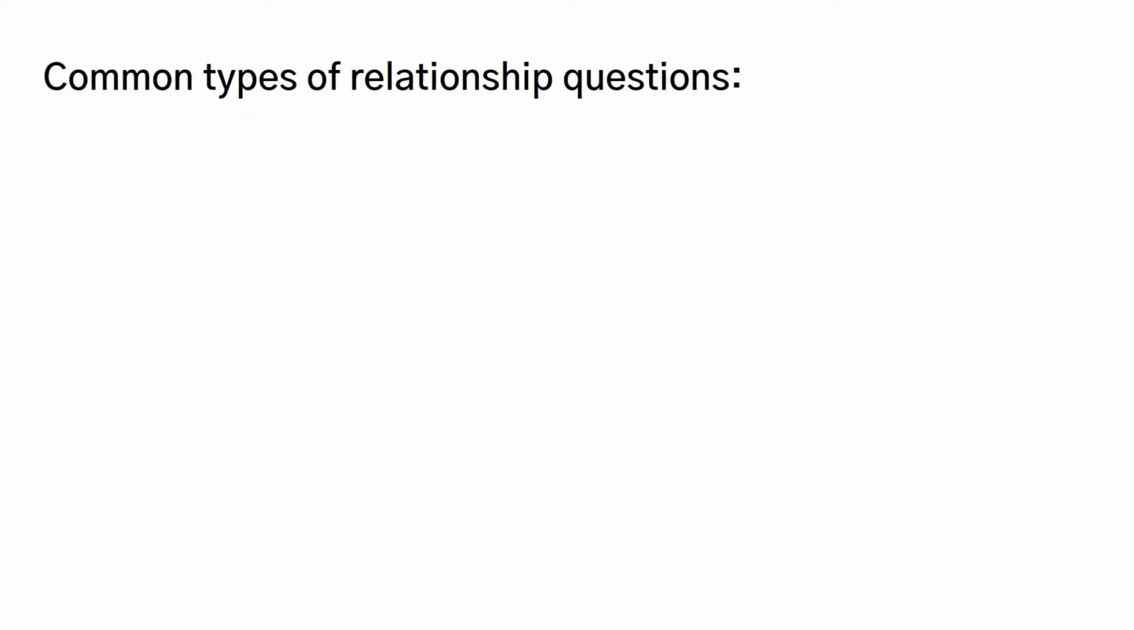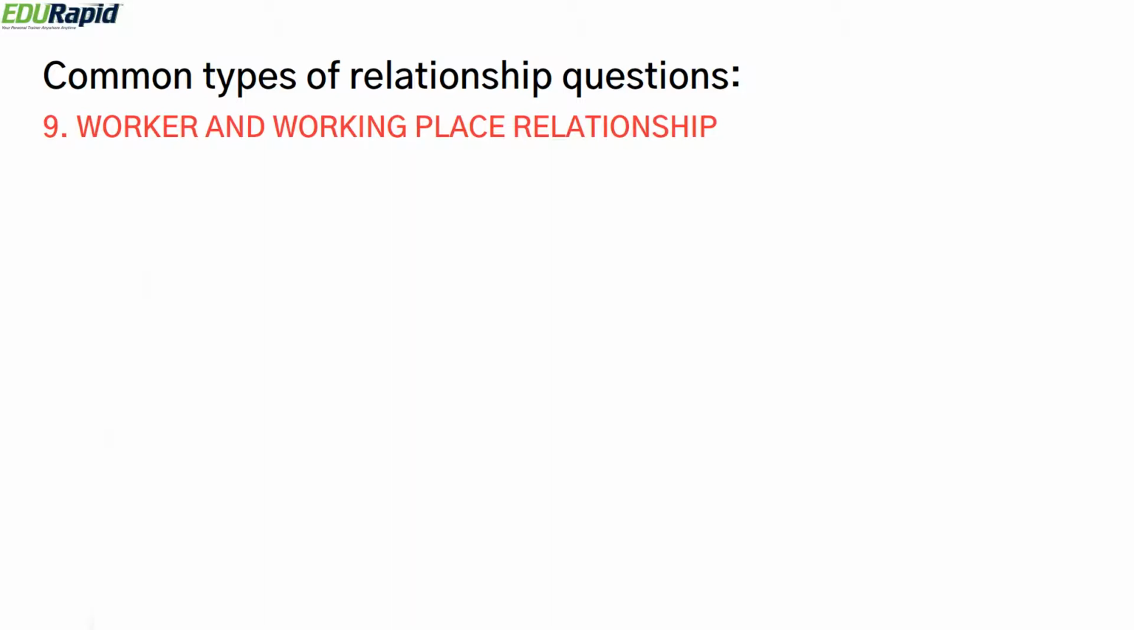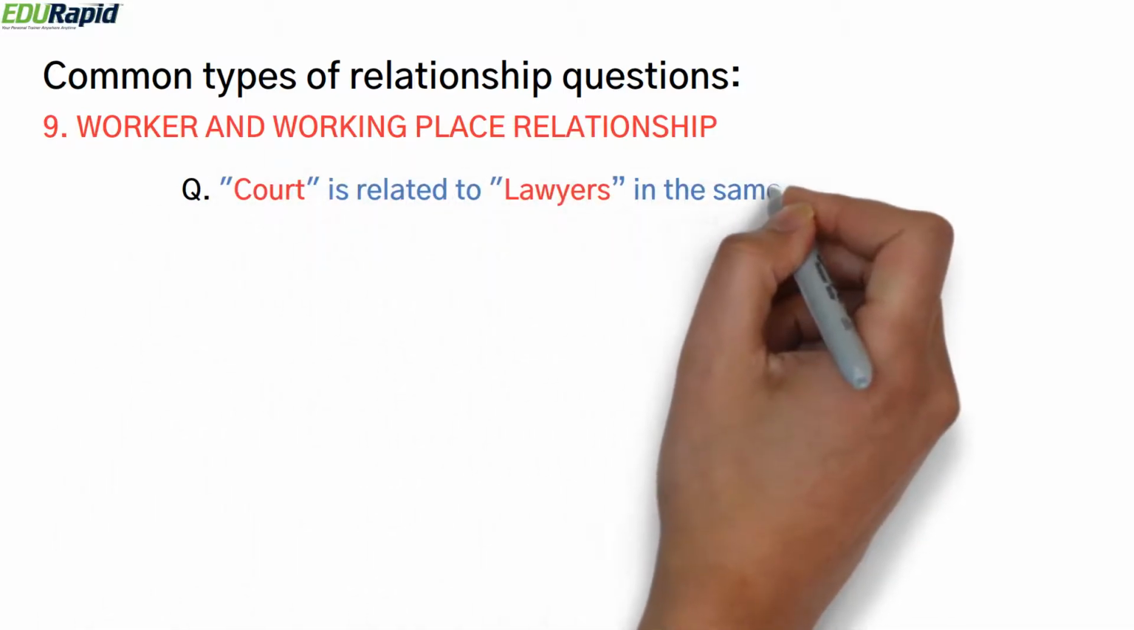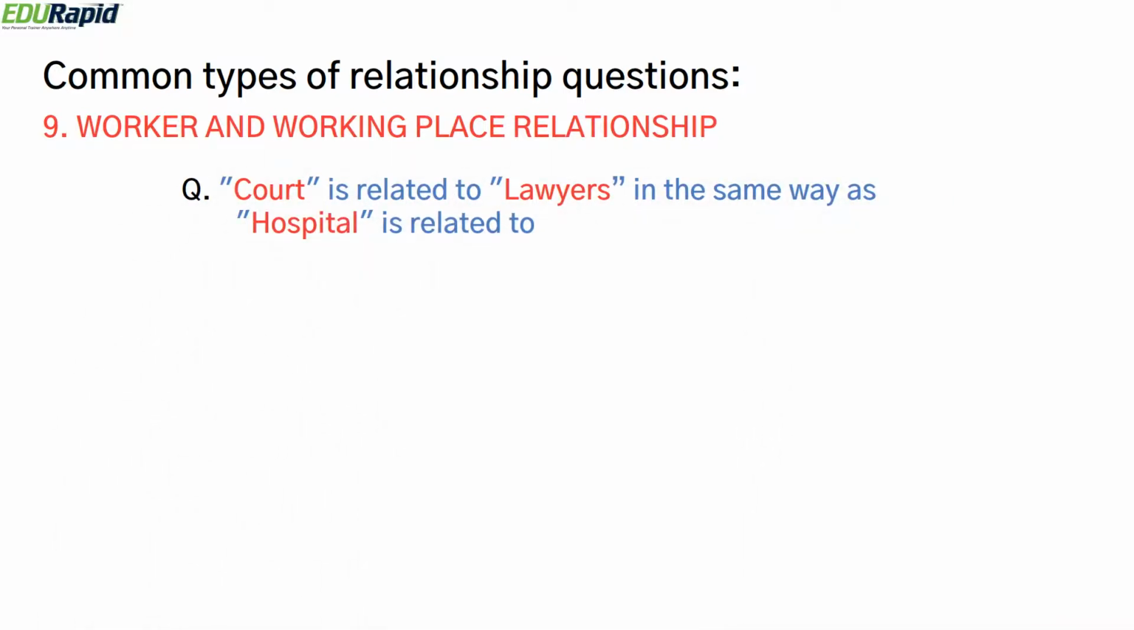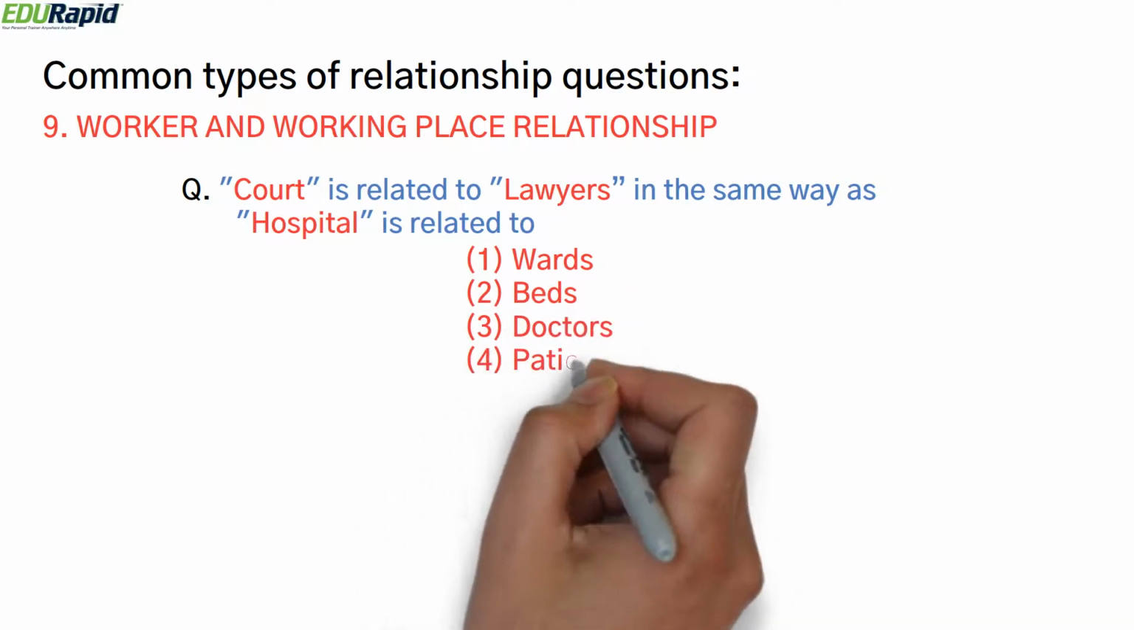The next type of question is worker and working place relationship. Let's go over an example. Court is related to lawyers. In the same way, hospital is related to what? In this question, the lawyers work in the court, so you need to know who works in the hospital among the given options. The given options are wards, beds, doctors, patients, and nurses.